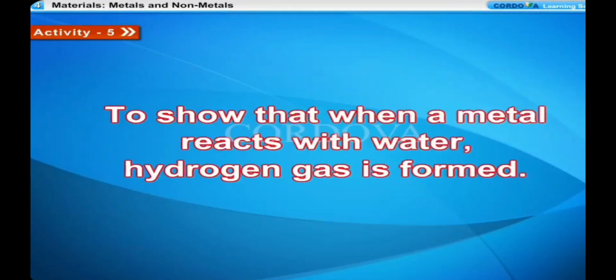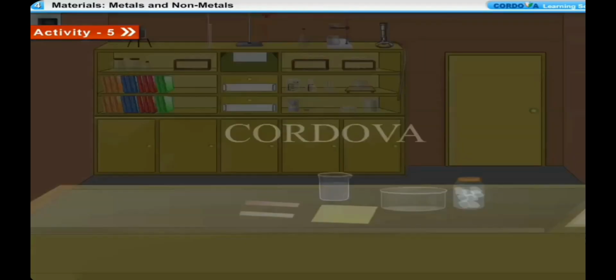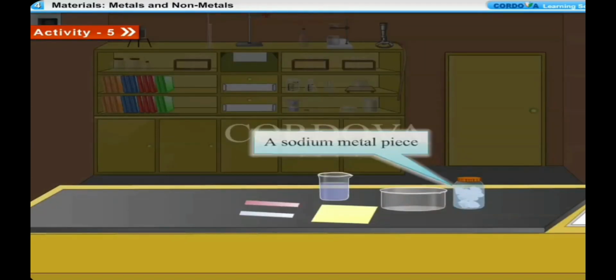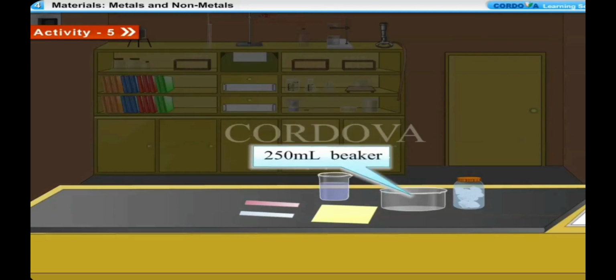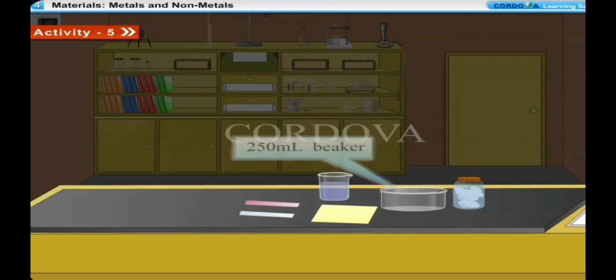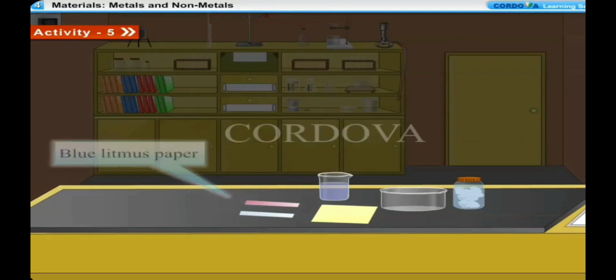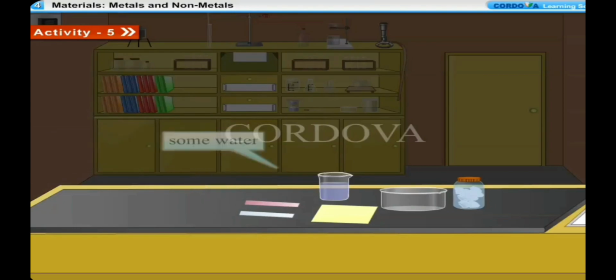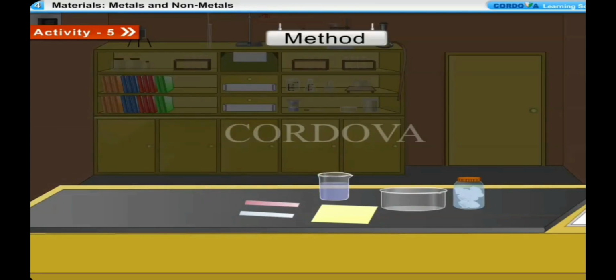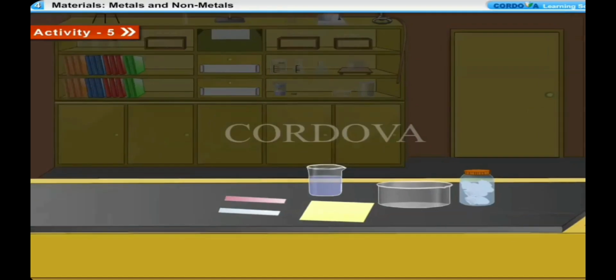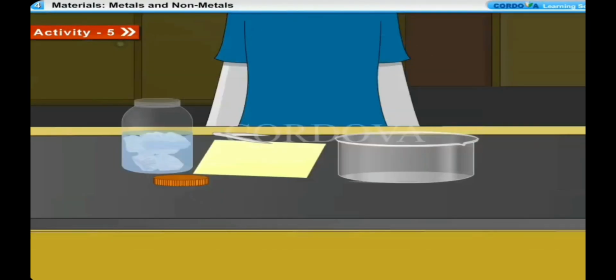Activity 5. To show that when a metal reacts with water, hydrogen gas is formed. Things needed: a sodium metal piece, filter paper, 250 ml beaker, blue litmus paper, red litmus paper, some water. Method. We know that because sodium metal reacts vigorously with oxygen and water, it is therefore stored in kerosene.